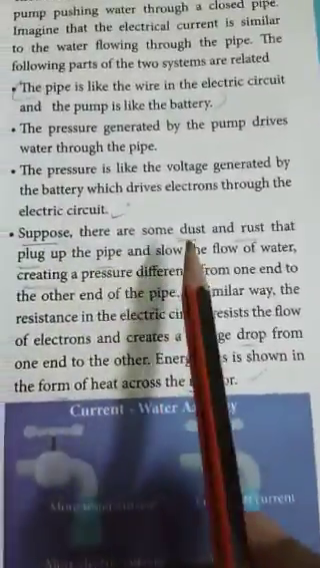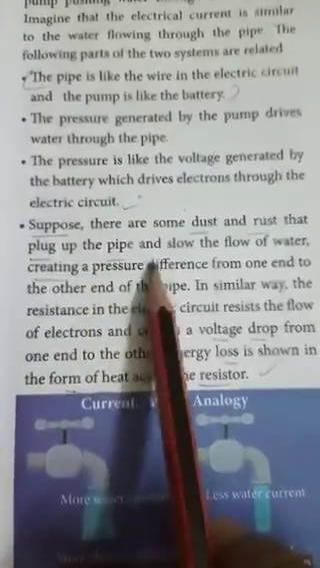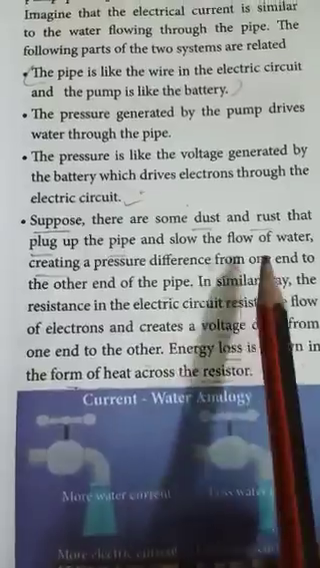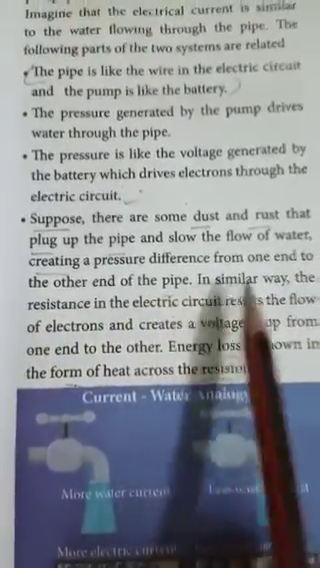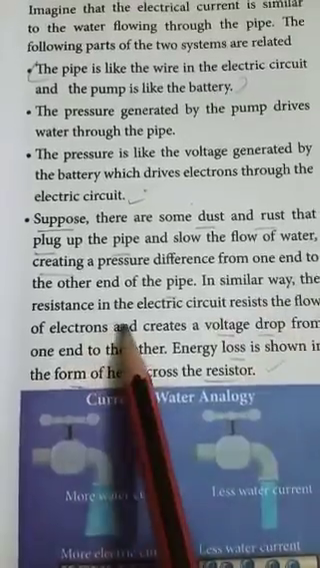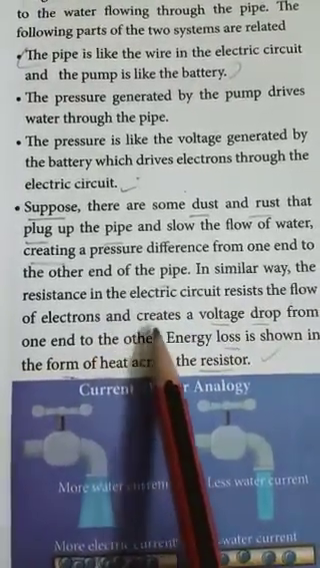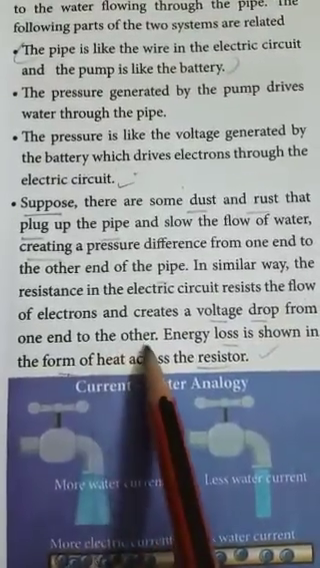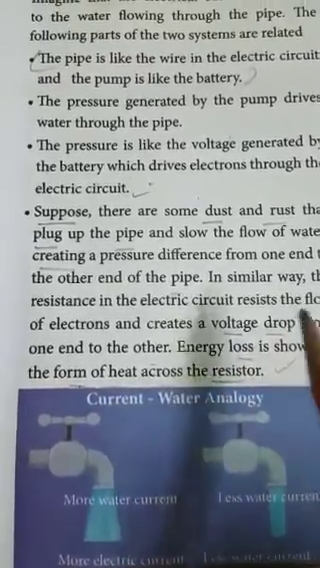Suppose there is some dust and rust that blocks up the pipe and slows the flow of water, creating a pressure difference from one end to the other end of the pipe. In a similar way, the electrical circuit resists the flow of electrons and creates a voltage drop from one end to the other. Energy loss is shown in the form of heat across the resistor.